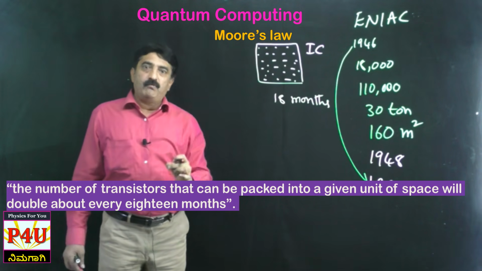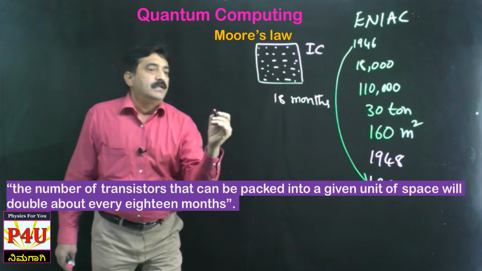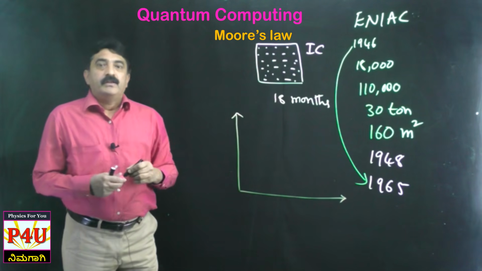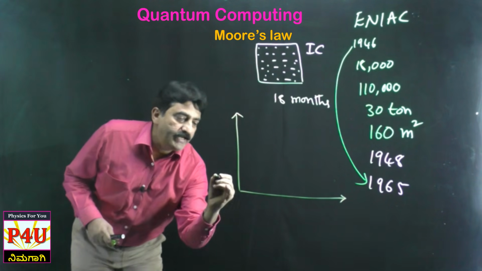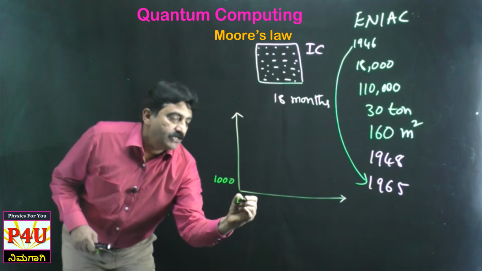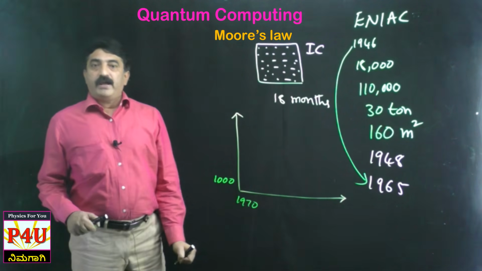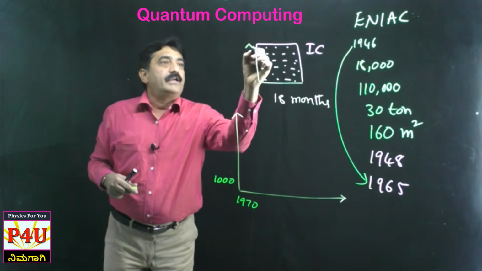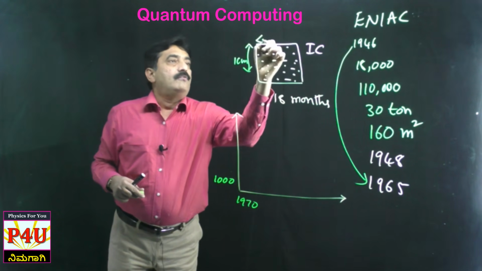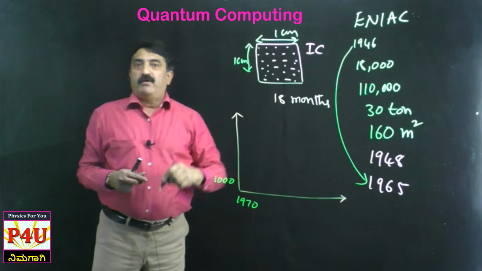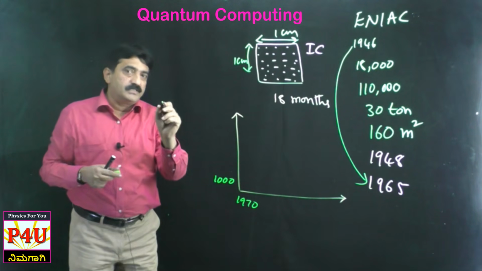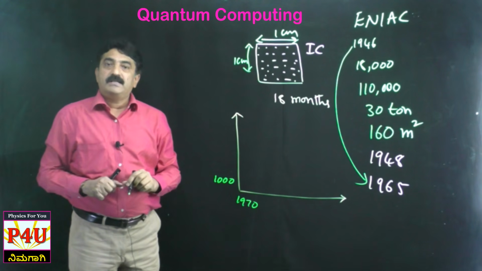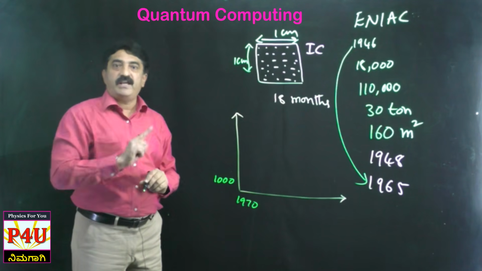And he also predicted one thing. In 1965, in a given chip there were only 1000 semiconductor devices. In a given size, maybe 1 centimeter by 1 centimeter or 1 inch by 1 inch, the number of transistors arranged was just 1000, almost 50 years back.